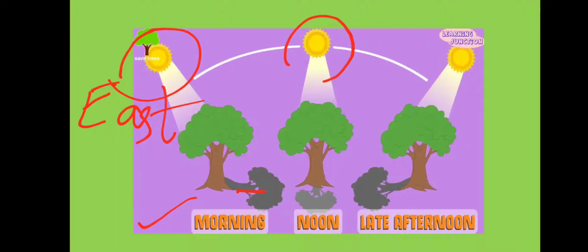This is noon time, afternoon time. Sun is directly overhead. Shadow is shorter. And the sun is shifting to the west. Now the sun sets in the west direction. Sun is shifting to the west, so the shadow is falling to the east and is longer.